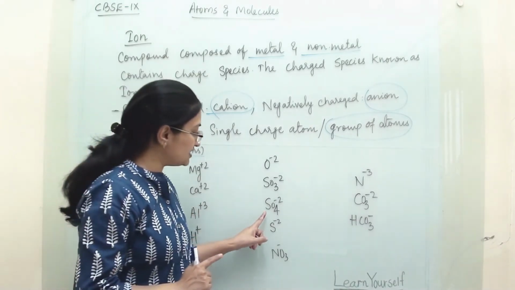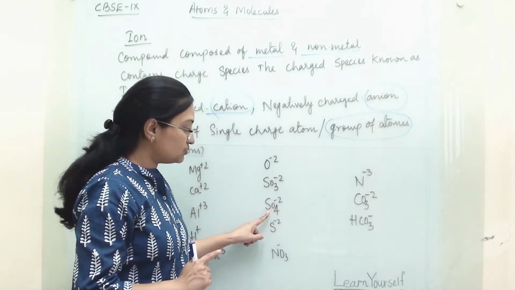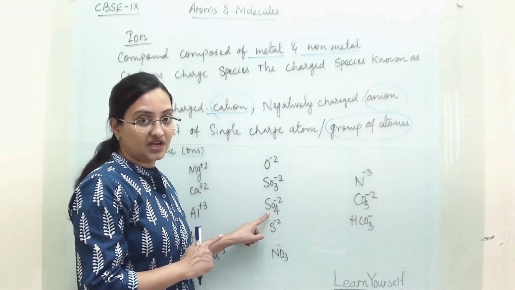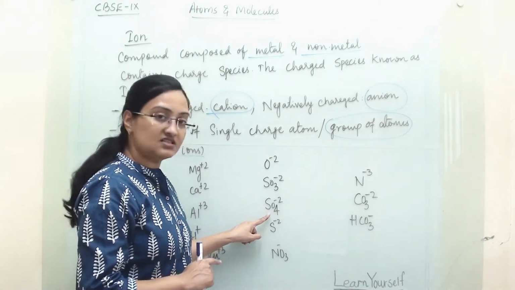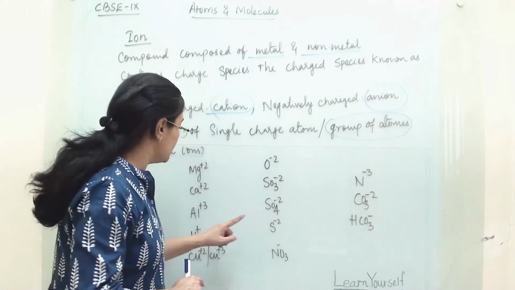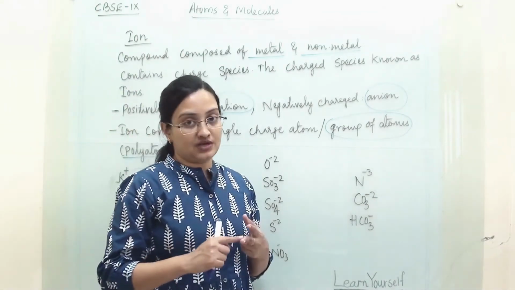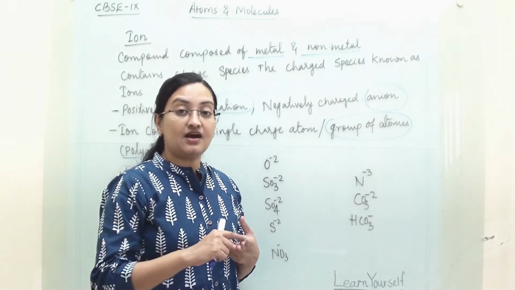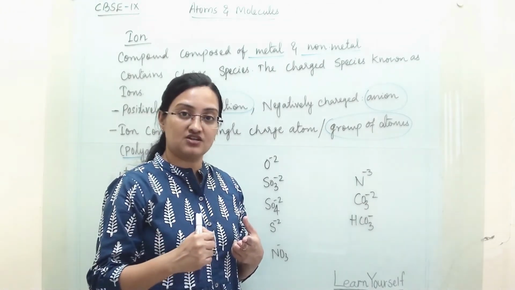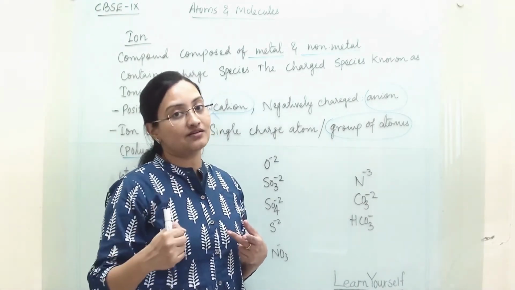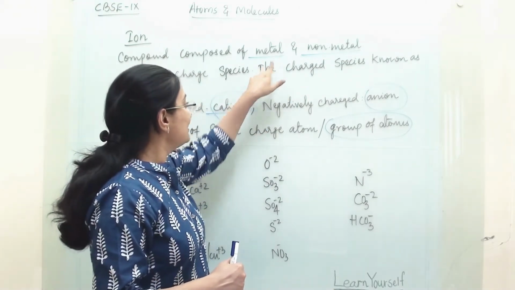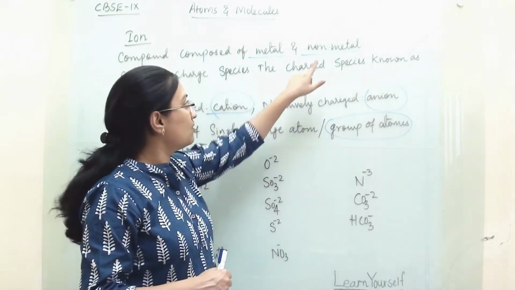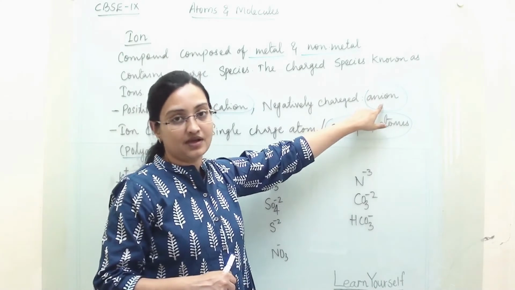Whereas here, if you see, there are two atoms, so this is known as a polyatomic ion. This is an anion, and this is a polyatomic ion. So ions are of two types, single atom ion or polyatomic ion, and they carry either positive or negative charge. All the metals form cations and all the non-metals form anions.